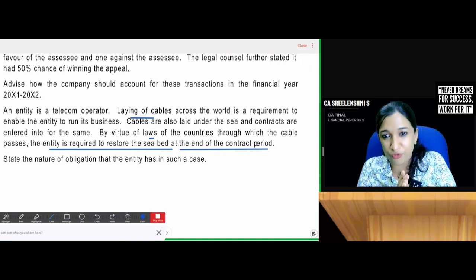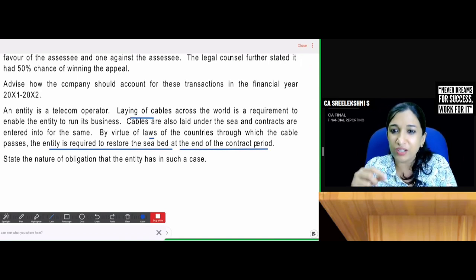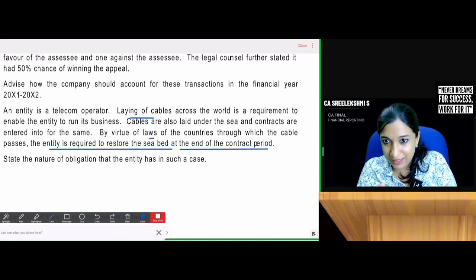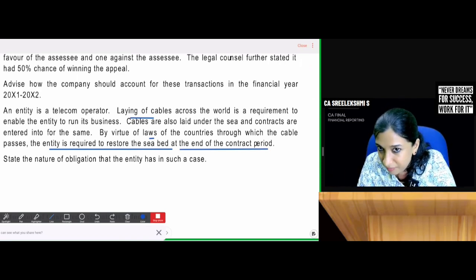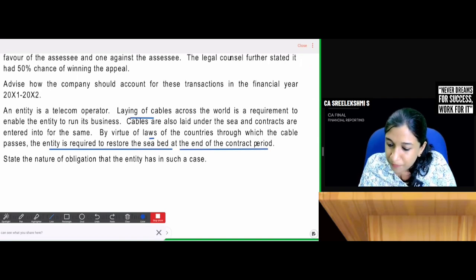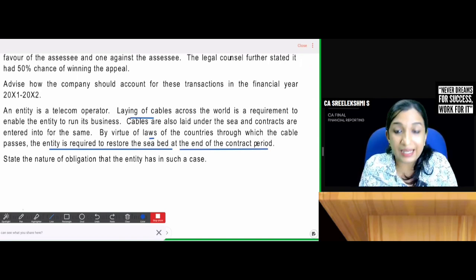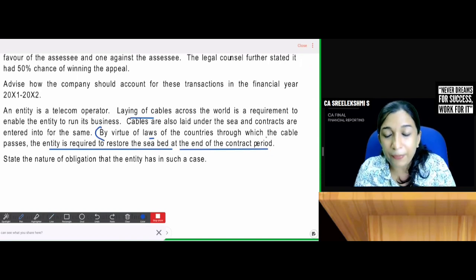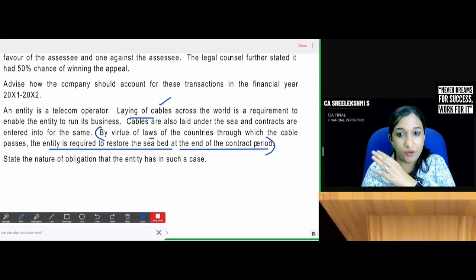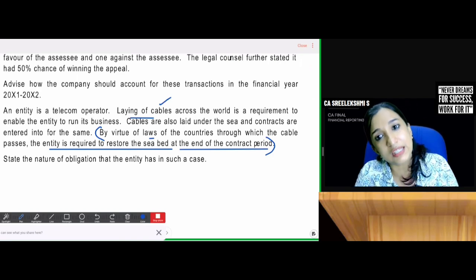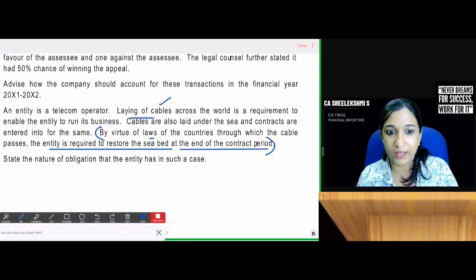Write what is provision, 3 lines of provision. Then in the given case, the company is having legal obligation. And just write the contents from the question. By virtue of law, we'll write this line. So wherever the company has laid the cables, provision should be created for the cost of restoring the seabed. Are you okay?